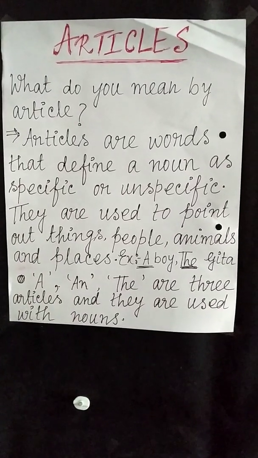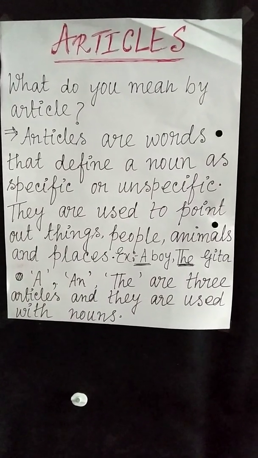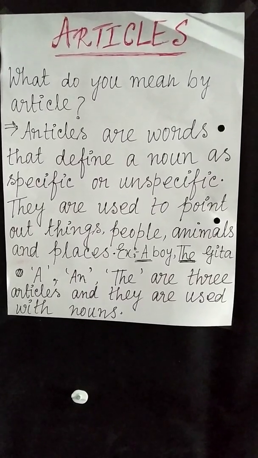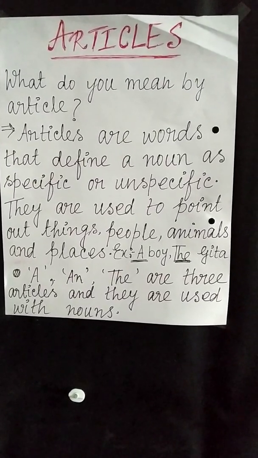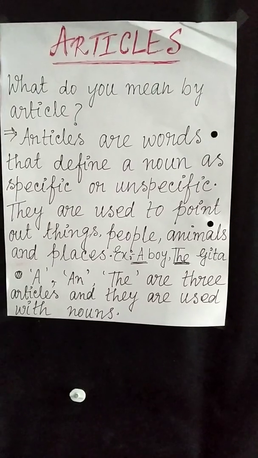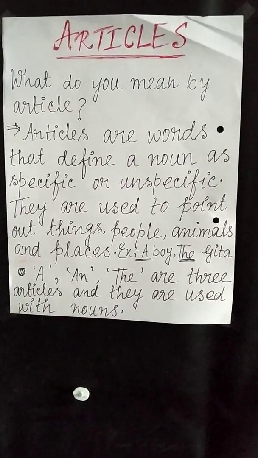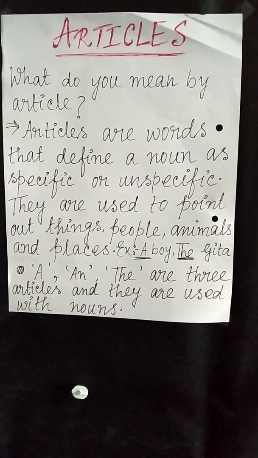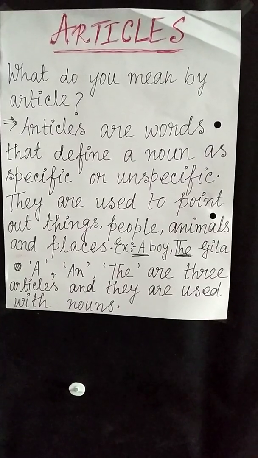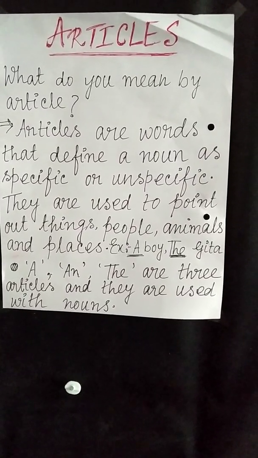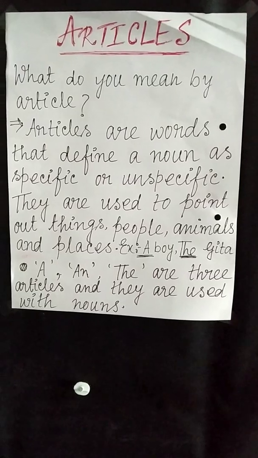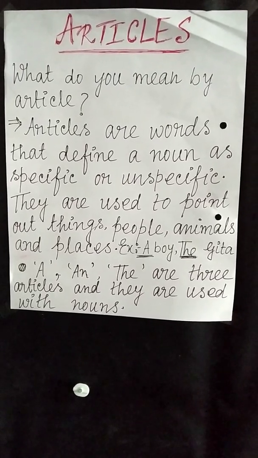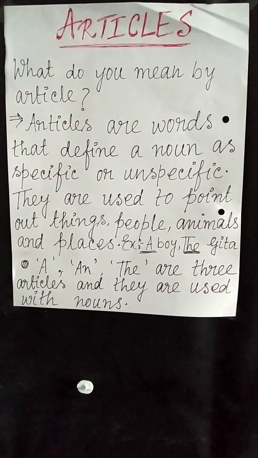A boy means any boy, which is unspecific. The Gita. Here Gita refers to our holy book Gita. So the Gita means we are referring to some specific book. A, an and the, these are three articles and all these articles are always used with nouns.